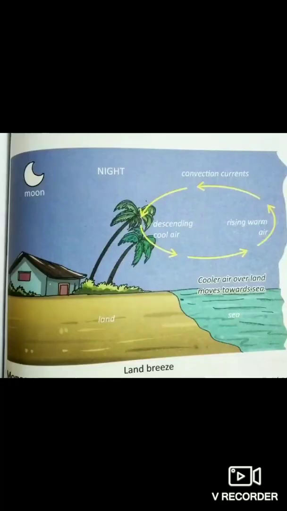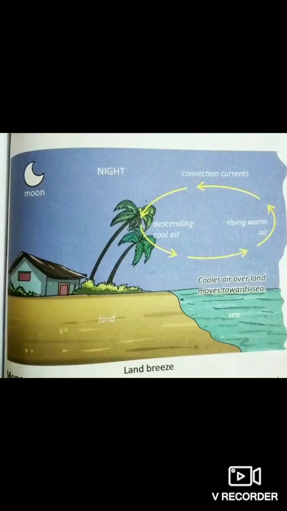Now I am going to give you today's homework. Your homework is to draw the picture of the land breeze at your home and send it to my email ID by next week, before the next science class.